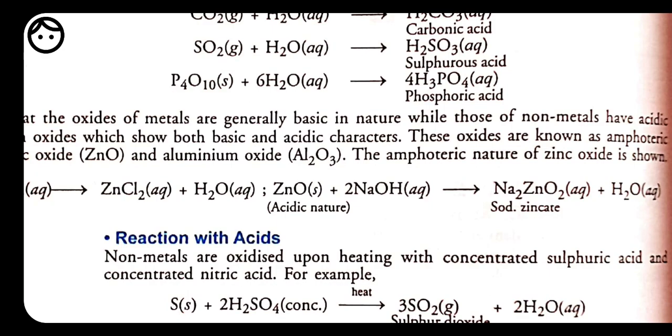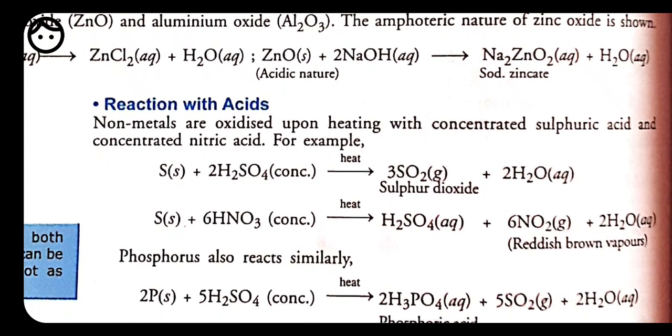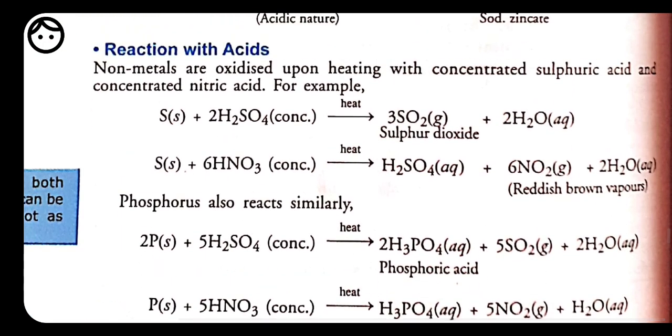Okay, now reaction of non-metal with acid. What happens when non-metals react with acid? Like sulfur, here non-metals are oxidized upon heating with concentrated sulfuric acid and concentrated nitric acid.